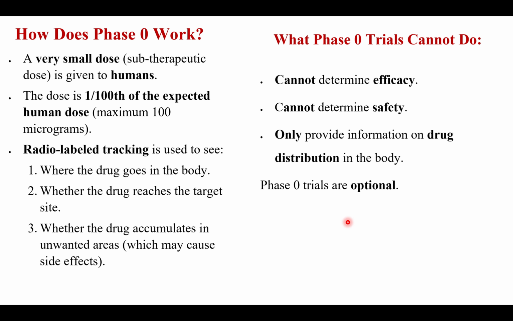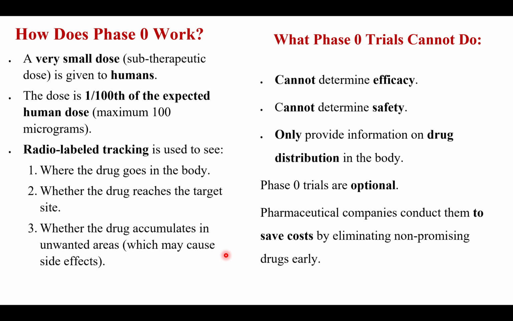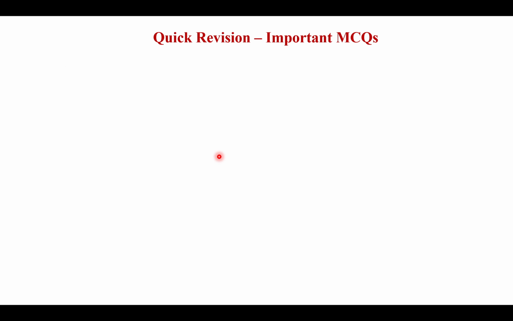And phase 0 trials are not compulsory. It is not mandatory that all pharmaceutical companies do phase 0 trials. It is optional and not required by the FDA, DCGI, or DTA. Pharmaceutical companies conduct this trial to save their cost by eliminating non-promising drugs early. So this was the end of our clinical trials of the different phases: phase 1, phase 2, phase 3, and phase 0.